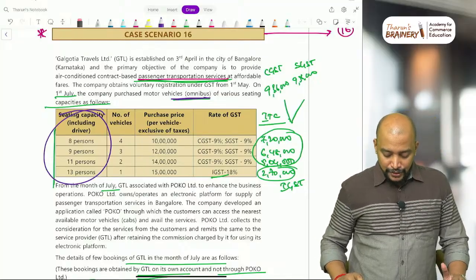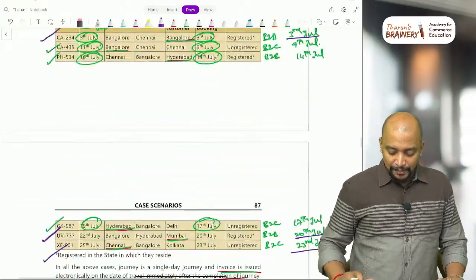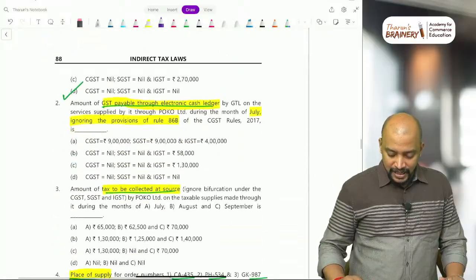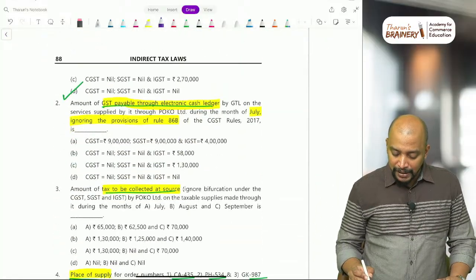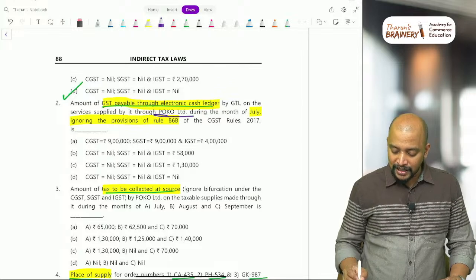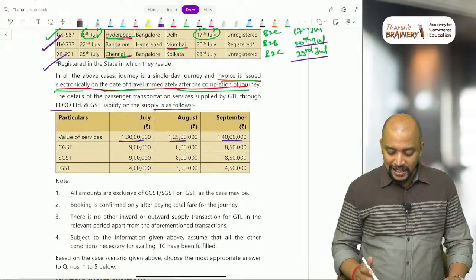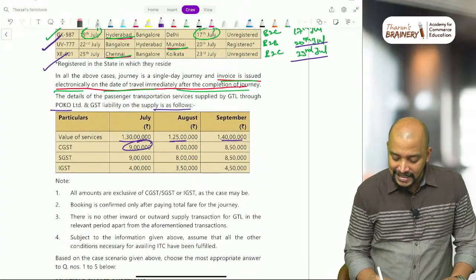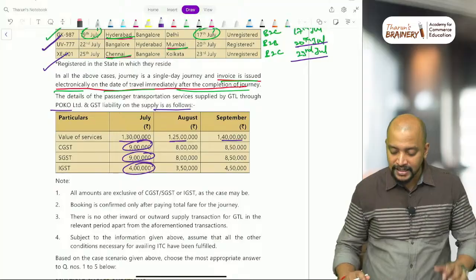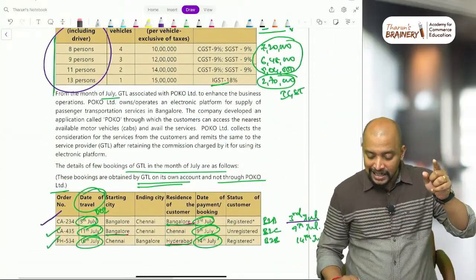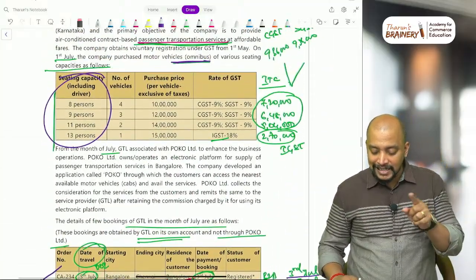Okay, so therefore here you see, net GST payable for the services supplied by it through POCO Limited during the month of July. So for the month of July, what is their liability? 9 lakhs, 9 lakhs and 4 lakhs. Already we computed the ITC. What is that ITC? 9 lakh 36, 9 lakh 36.